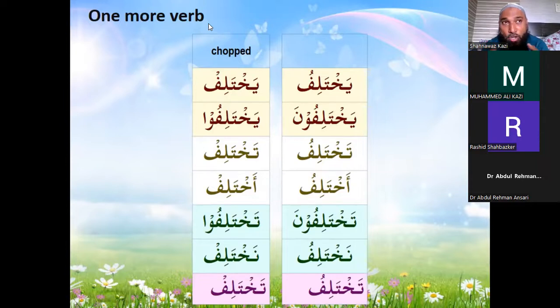And the next part, the answer to that condition, is also going to have the sukoon. So it could be that if you do this, then I will do this. All that will also have sukoon. Or it could be if you do this, then I will do this. Right? So all of them will have a sukoon. The condition also will have a sukoon, and the answer to that condition will also have a sukoon.